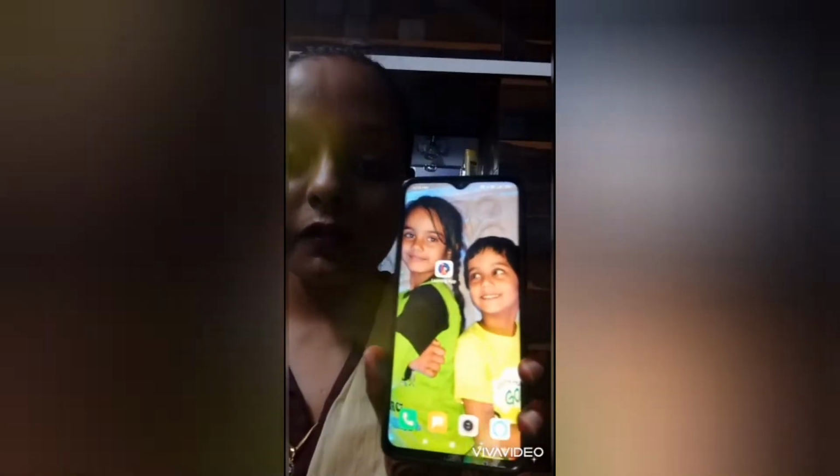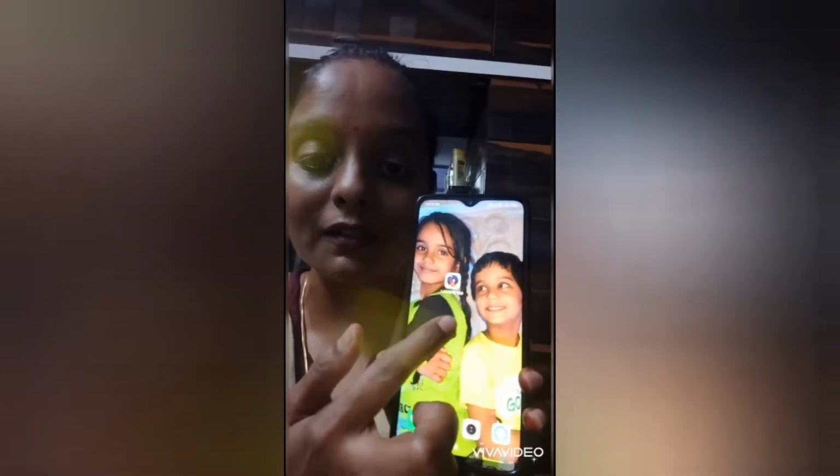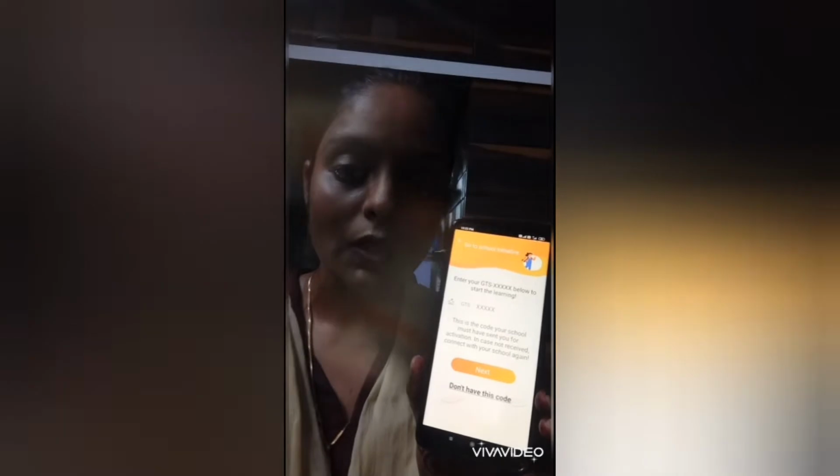I hope you all have downloaded it from the Play Store. Once again, quickly I'll brief you how to download it and how to use it. When you write Extra Marks app in the Play Store, you will get this kind of symbol, and when you open it, it will show like this. Here you need to write the school code which has already been given to you. The code is GJ1392. GJ1392.